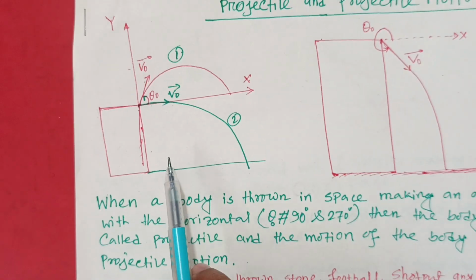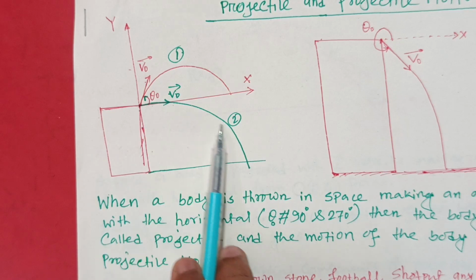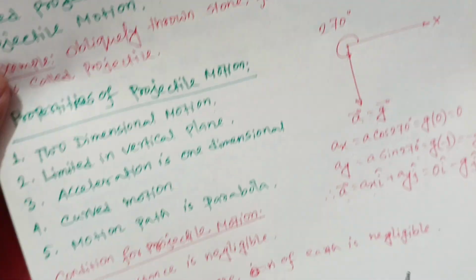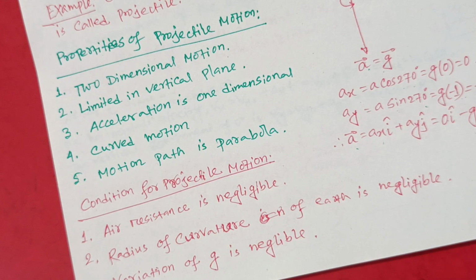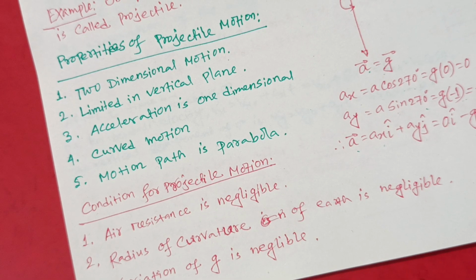You can see in these figures that this is a curved motion, this is a curved motion, projectile motion is curved motion, and the motion path is called a parabola. We'll discuss the parabola in the last part of this topic.